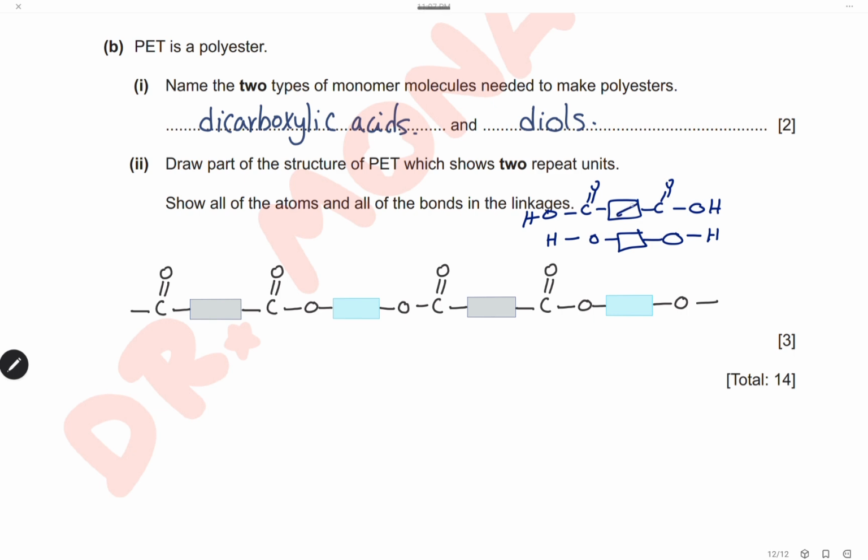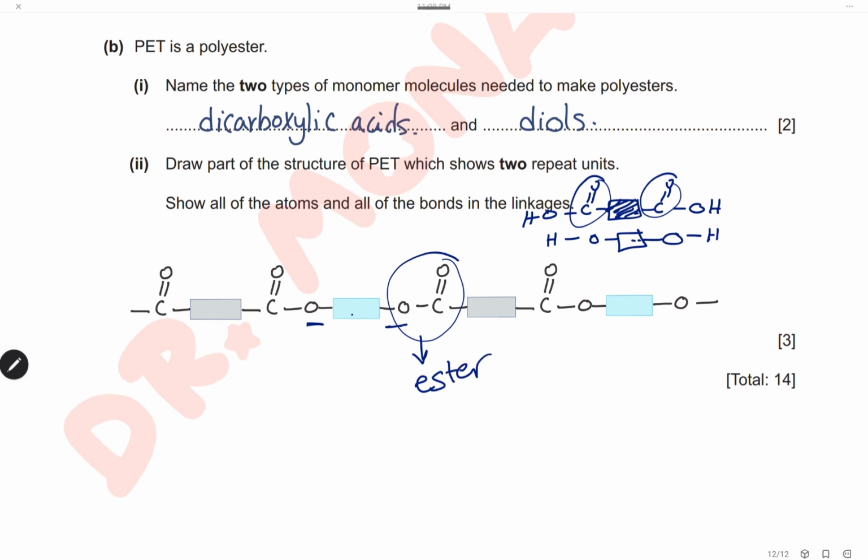We will start with the shaded one, CO, then the shaded box, another CO group, then the white box. Here it is, O and O, and here is the ester linkage.